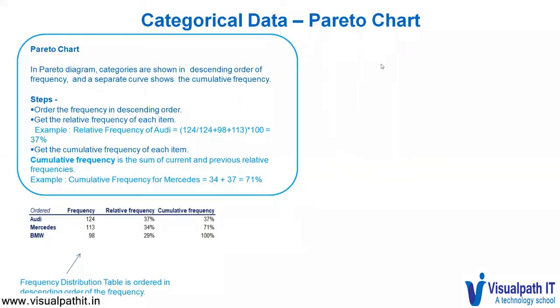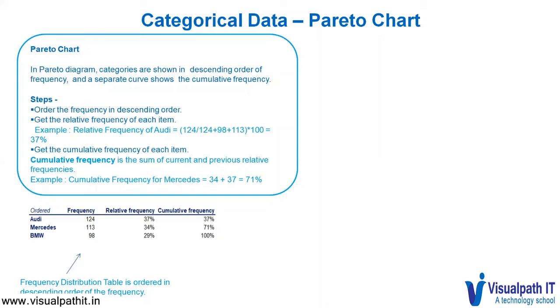A Pareto chart is another way of representing categorical data. In a Pareto diagram, categories are shown in descending order of frequency, and a separate curve shows the cumulative frequency. Looking at the frequency distribution table, we've already ordered it based on the descending order of the frequency. So the frequency of Audi is 124, Mercedes is 113, and BMW is 98.